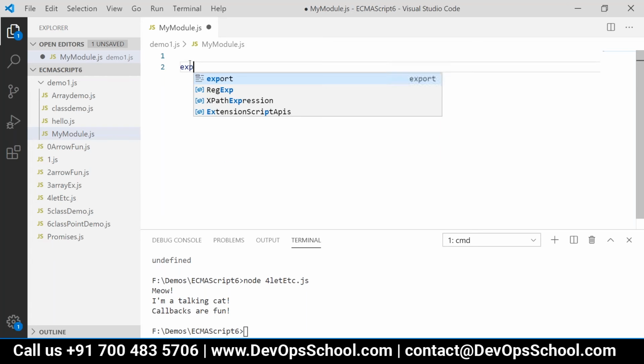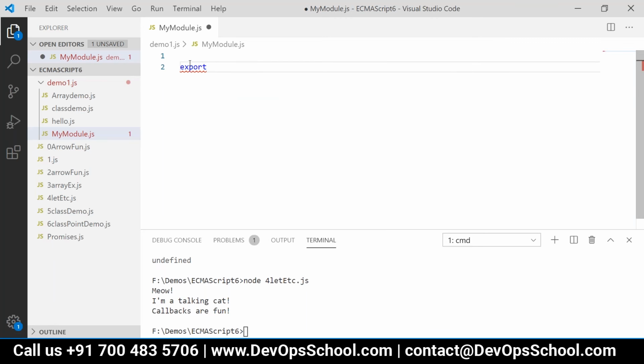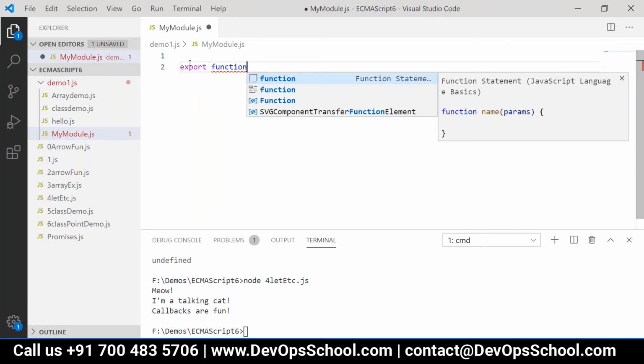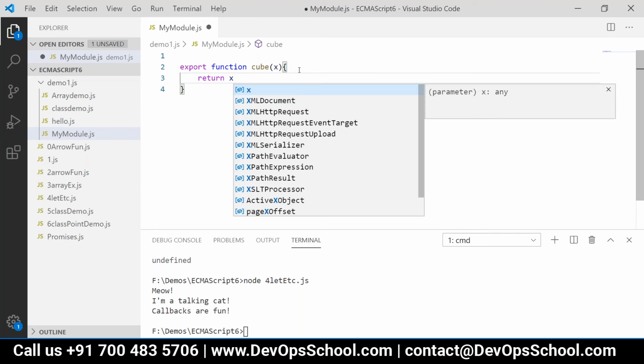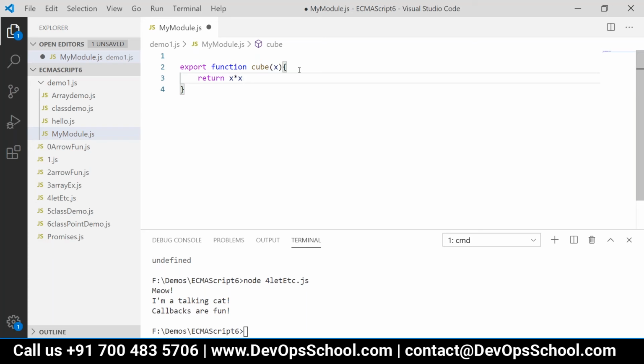So let us write here export function, maybe cube, and it should return x into x into x. So this is one module where one function is there, that is cube, that is exported, right? Now we want to use this. How to use a function from a module?